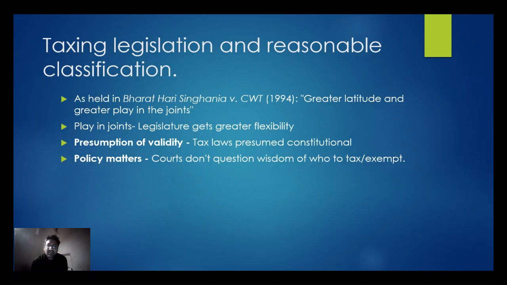In the Bharat Hari Singhania case, 1994, the citation is not covered here also. There is greater latitude and greater play in the joints. Play in the joints allows the legislature greater flexibility in the law. So validity is always presumed, that the law is constitutional. And on policy matters, courts don't question the wisdom of who to tax or exempt.